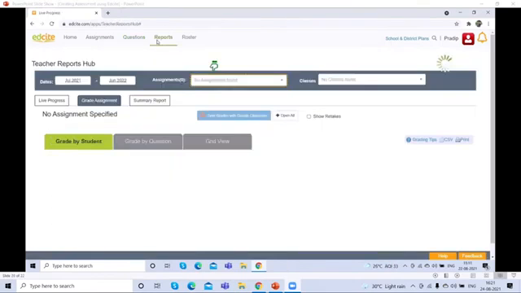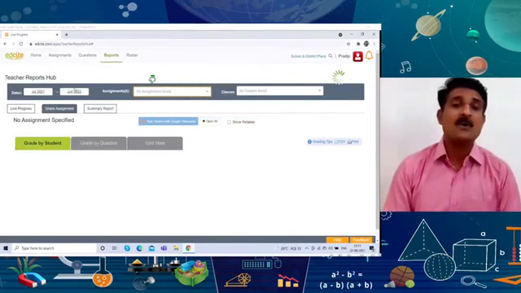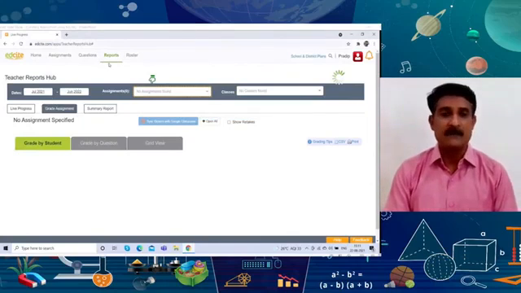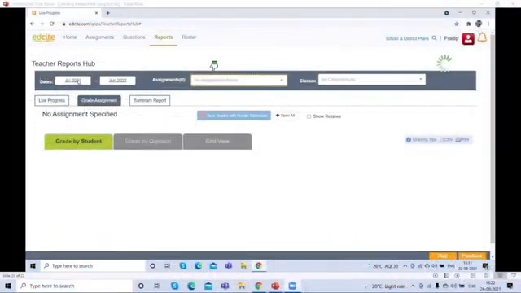And the next tab is reports. When you assign any topic to your students, they will submit it. After their submission, you can see the report of your students here in the report tab. Here you can choose the date from where to where you want to see the reports of your students. From the drop down menu, you can see for which assignment you want to see the report, or which class's students' reports you want to see.